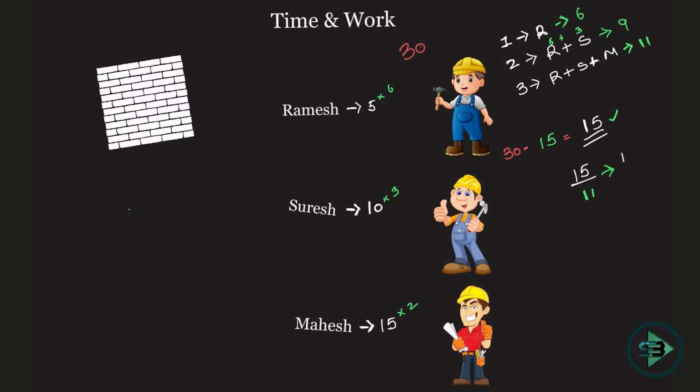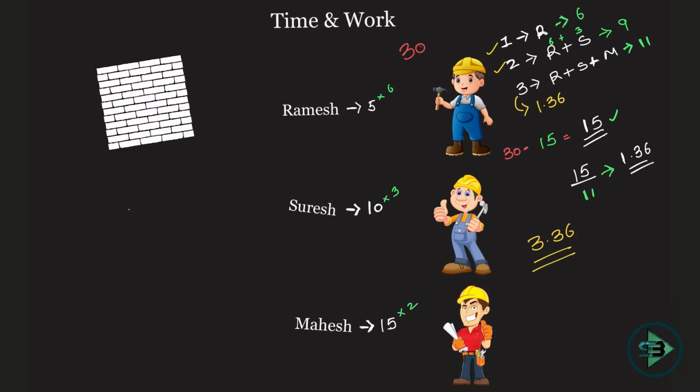If you have to solve this, what is the answer? 11 ones are 11. Then what are you left with? 4 by 11. 1 by 11 is 0.09, and 4 times 9 will be 36. Which means what is my answer here? First day, second day, and 1.36 days when all the 3 were working together. So total number of days will be 2 plus 1.36, which is 3.36 days required to finish the work, given this scenario that Ramesh works on first day, then Suresh joins him at the start of second, and Mahesh joins them at the start of third day.